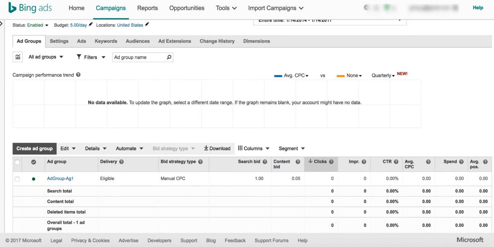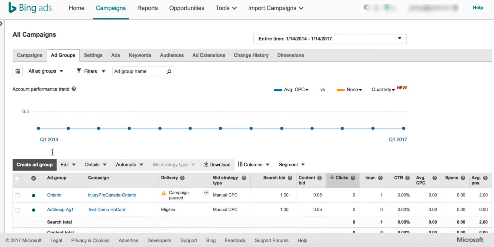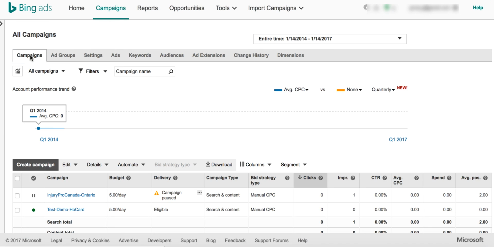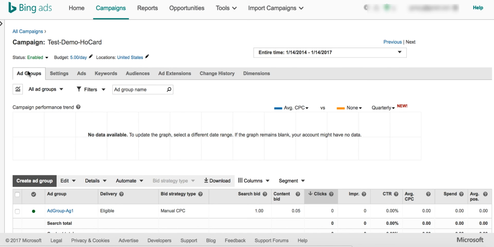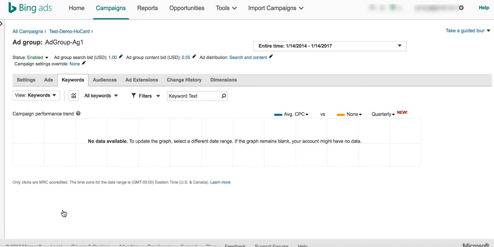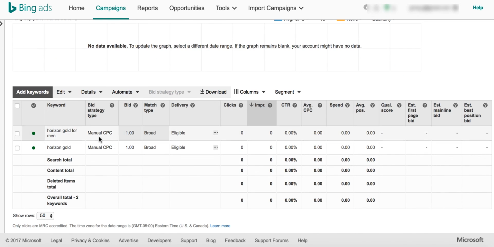So if you come here, guys, I'll just show where I came from. I'm under all campaigns, and under all campaigns you can see campaigns. So this is the campaign that you have. You can click on this to go to the ad groups, or you can click on the ad groups tab before. Once you are in the ad group, click on the ad group again, and then you can see the keywords. I have already added only these two keywords, right? I haven't added more keywords.